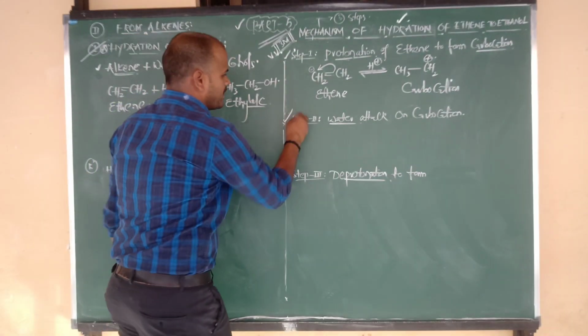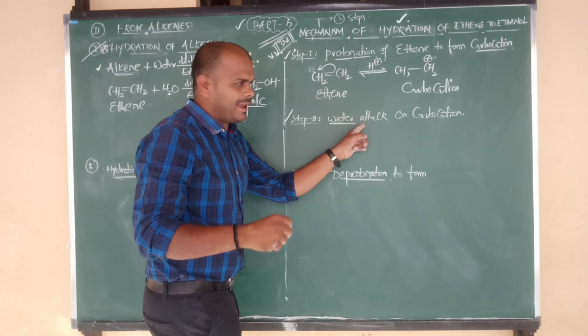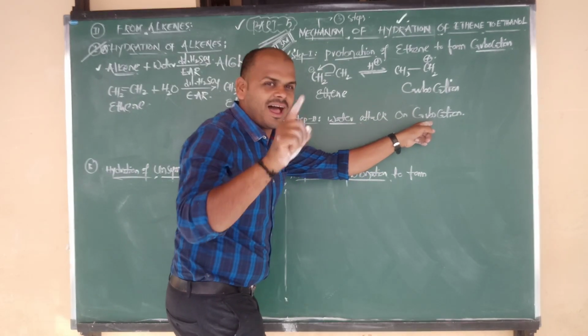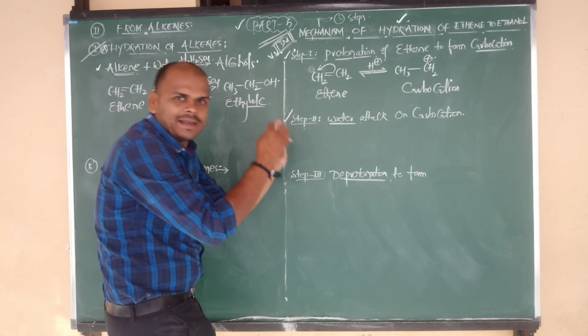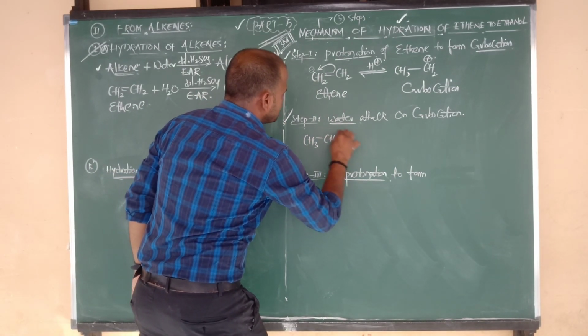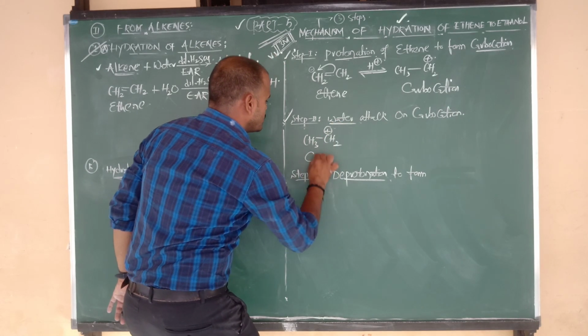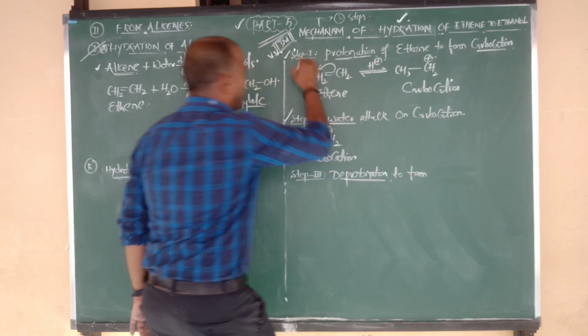Let us go for the second step. Attacking of water takes place on the carbocation. Already we are getting the carbocation in step 1, na beta. The same carbocation I am going to write right here. CH3 bonded to CH2, it contains the plus. So this is nothing but the carbocation. Already we have prepared it in step 1.